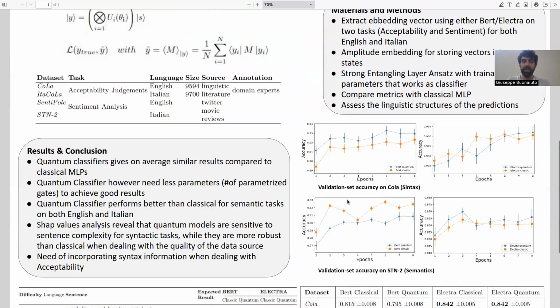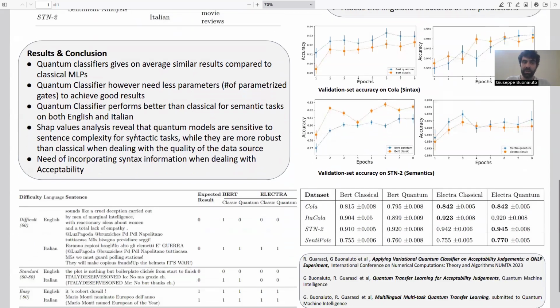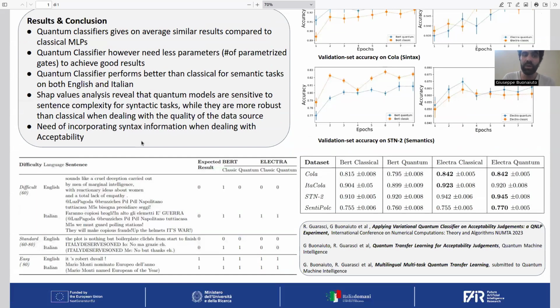The results show that, on average, quantum algorithms and classical algorithms are mostly similar, with the exception that for Electra quantum, on the semantic, sentiment analysis task, quantum computing is performing better than its classical counterpart. SHAP values analysis, on the contrary, revealed that quantum models are sensitive to sentence complexity for syntactic tasks, while they are more robust than classical when dealing with the quality of the data source, meaning that if the dataset is less polished, quantum algorithms are able to extract better information than classical algorithms.